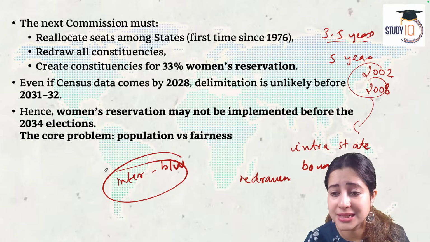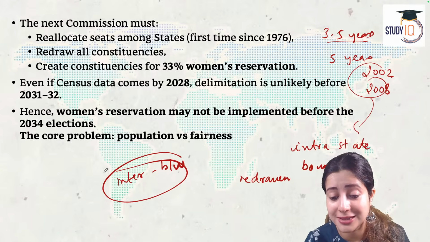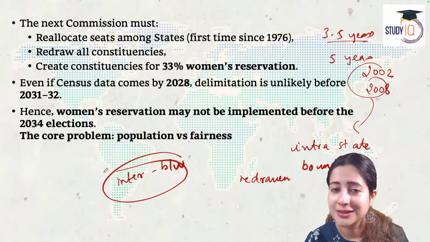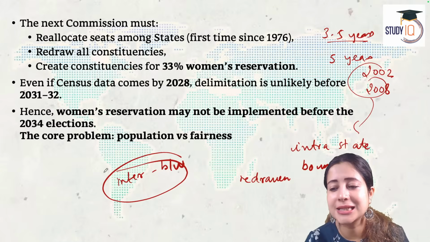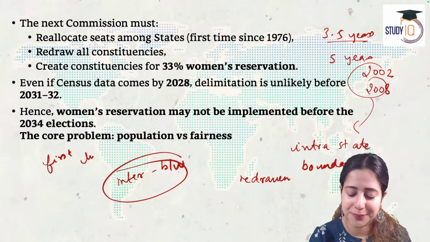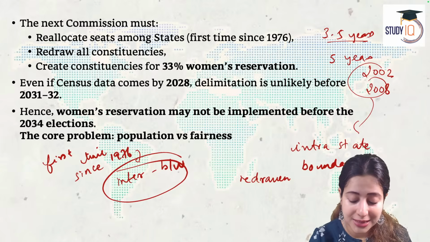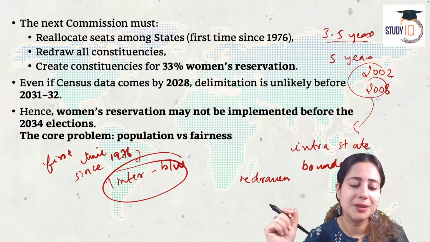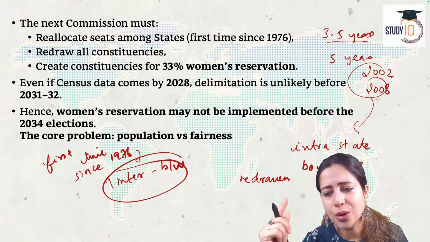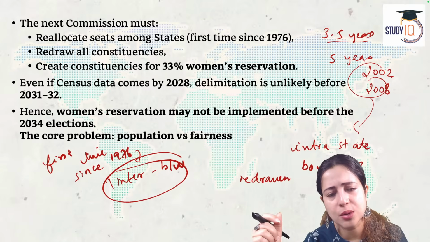Now the new delimitation commission must relocate the seats among states for the first time since 1976. And this is the most important point of this article, that for the first time since 1976, we are now going to redraw the boundaries in an interstate manner between the states. We need to therefore redraw all the constituencies, all of them.